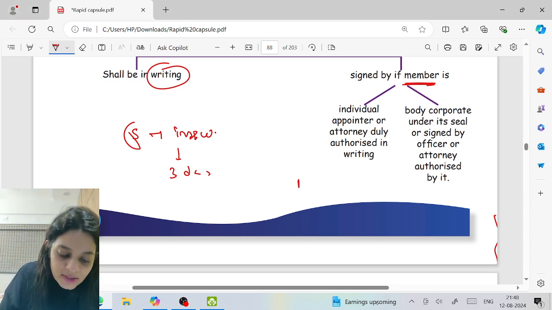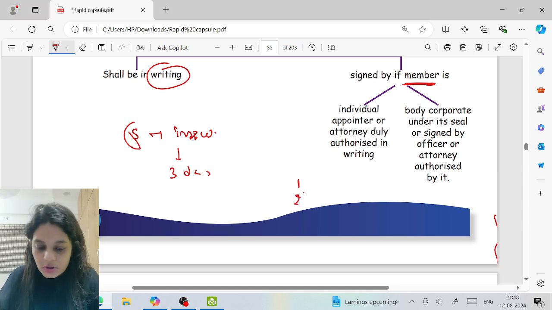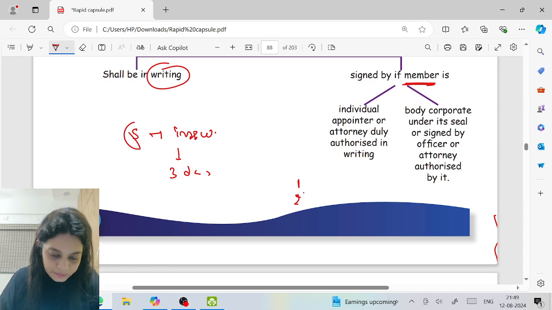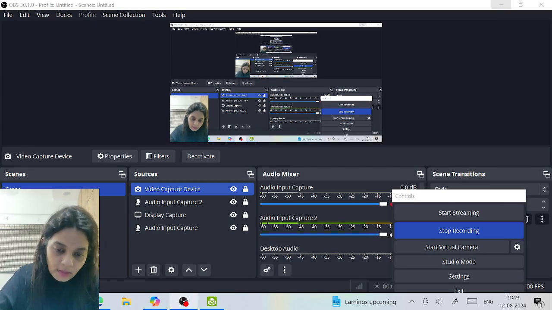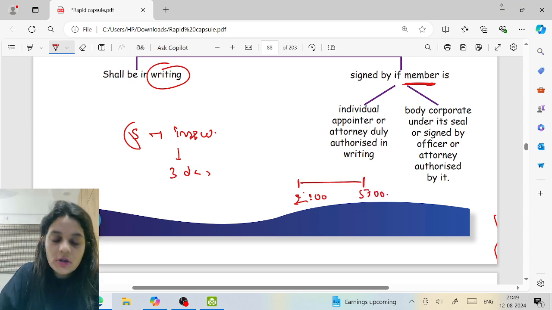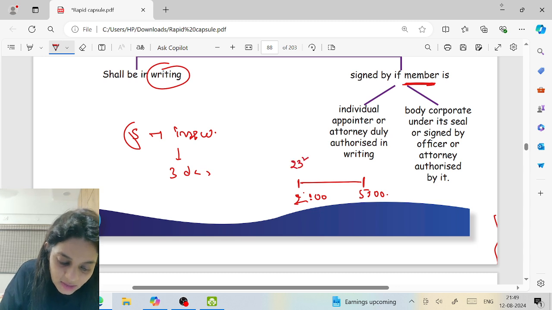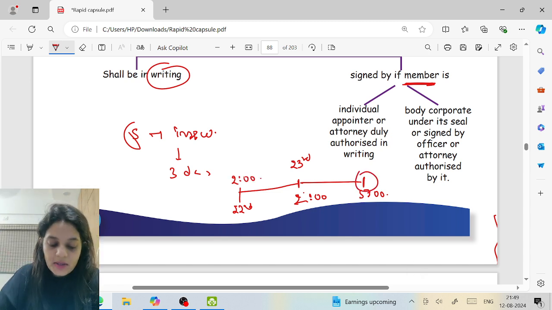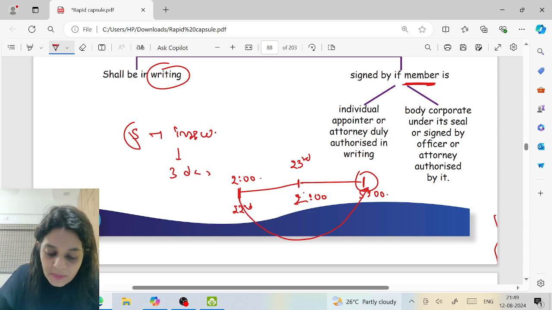Now let us say the meeting starts tomorrow at, let's say, 2 o'clock, and the meeting ended at 5 o'clock. So this is, let's say, 23rd. From the 22nd at 2 o'clock till 5 p.m. tomorrow, he can inspect. So he can inspect the proxy forms 24 hours before the meeting till the conclusion of the meeting.